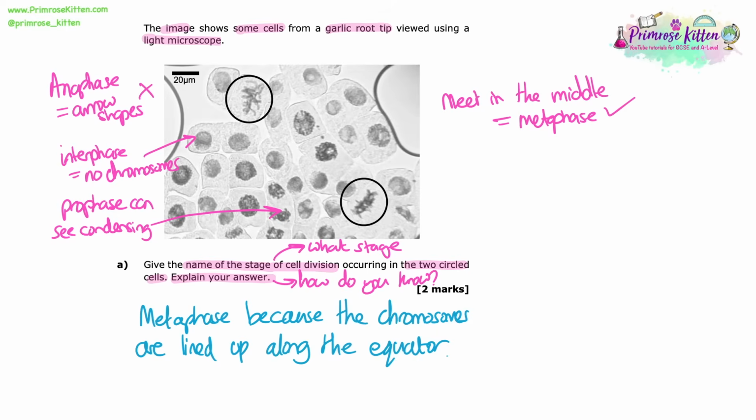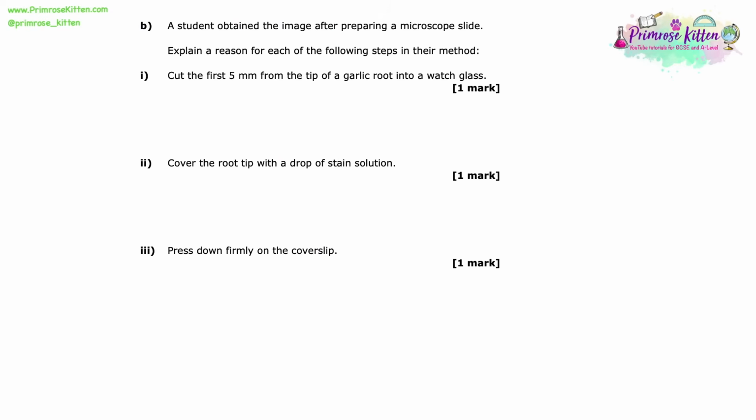A student obtained the image after preparing a microscope slide. Explain a reason for each of the following steps in their method. So it wants the importance. Why did they do this at each stage of the method? What was the reason for it?